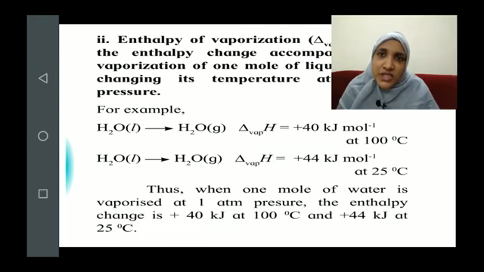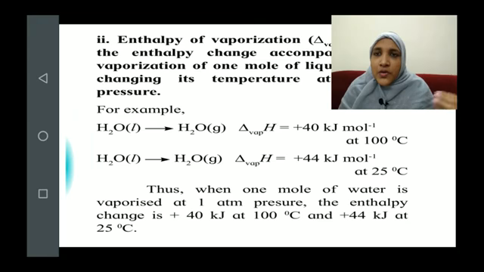What is evaporation? Evaporation is the conversion of liquid into its vapor. And the sea water is not boiled to 100 degrees Celsius. So it is not necessary that vaporization will occur at the boiling point only. It can occur at some lower temperature also.